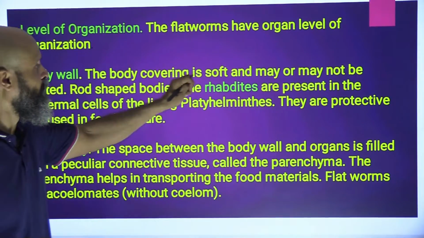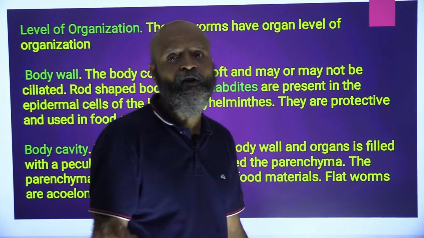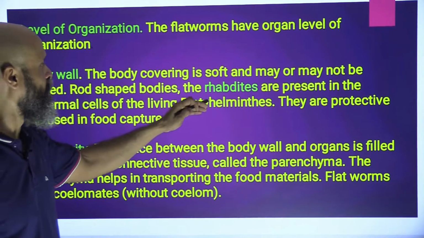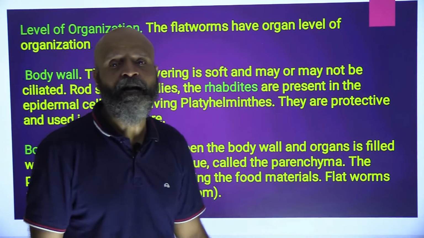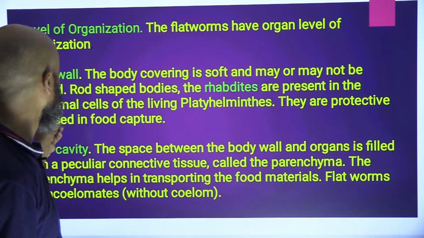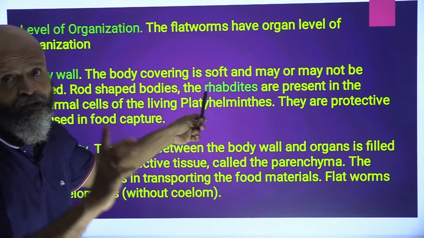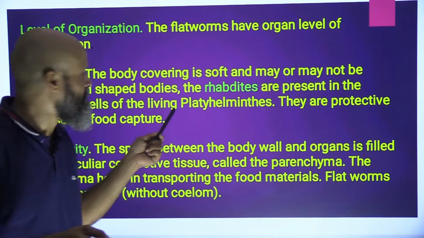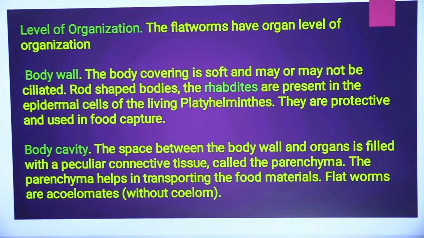Body wall, the body wall covering is soft and may or may not be ciliated. Cilia are basically projections which the body has. Rod shaped bodies, that is rhabdites, are present in the epidermal cells of living Platyhelminthes. So these are rod shaped and present in the outer skin, that is the epidermis. This is one unique feature. They are protective and used in food capture.